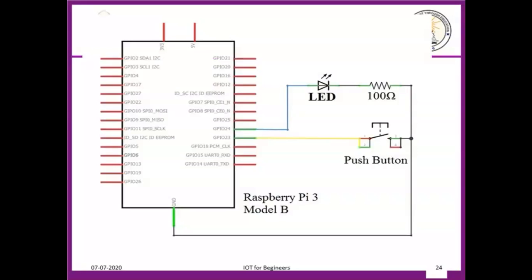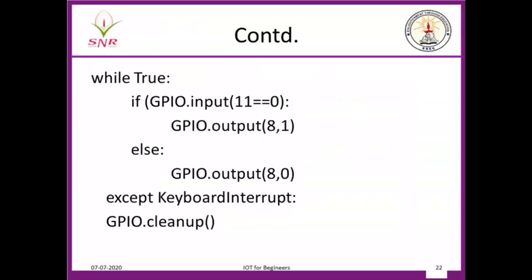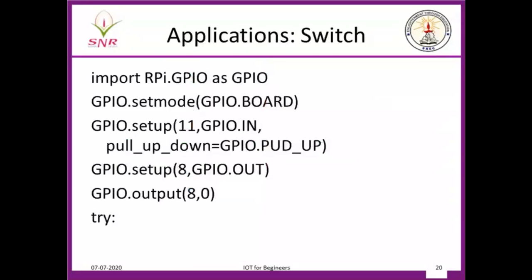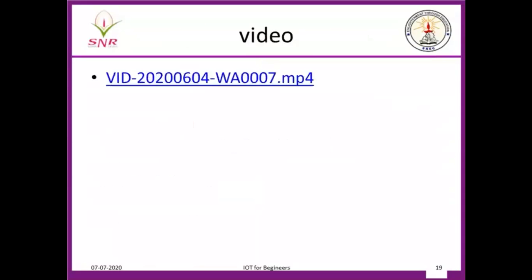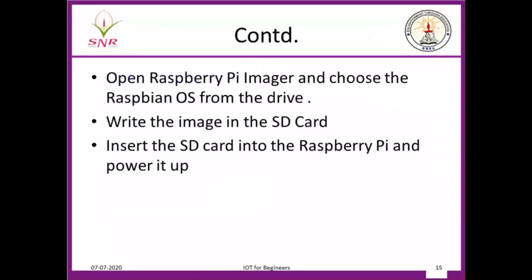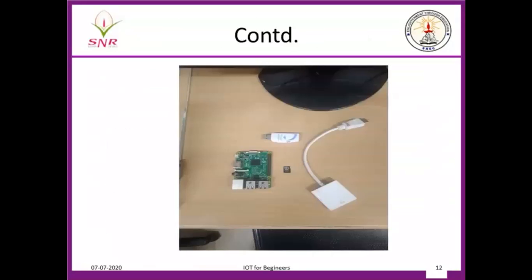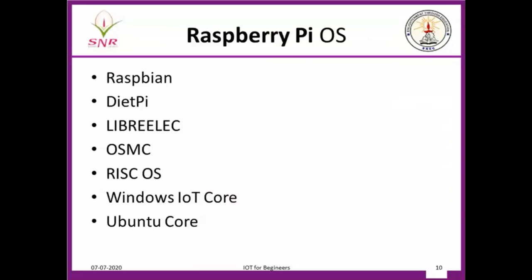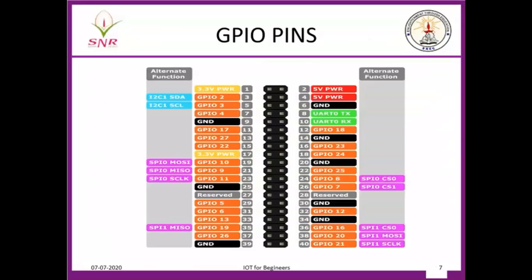We saw the program now. Why I put 23 and 24 pin is, here I mentioned them as board pins. 23 and 24 are mentioned as board pins. So you come here to this diagram. See, the 23rd board pin is GPIO 11th pin in this diagram. Okay? The 24th board pin is GPIO 8th pin. So 23rd board pin is GPIO 11th pin, and 24th board pin is GPIO 8th pin.